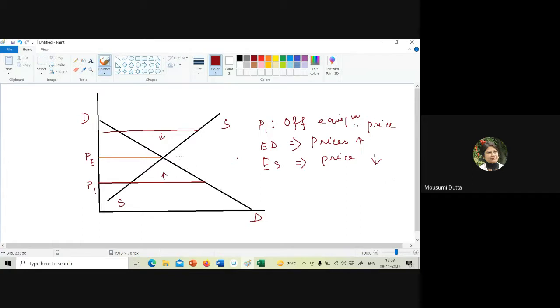So this equilibrium E will be called a stable equilibrium.